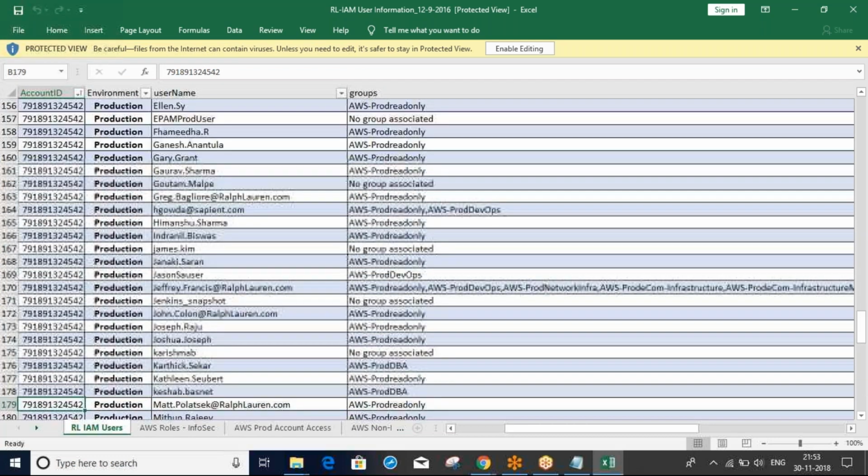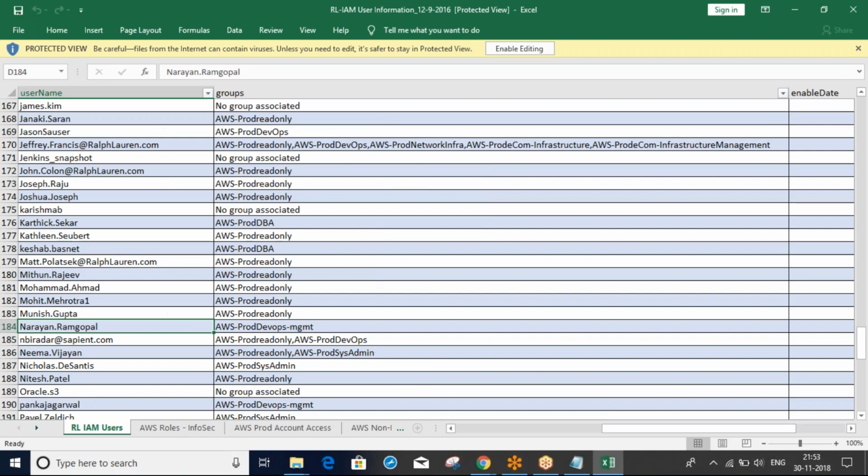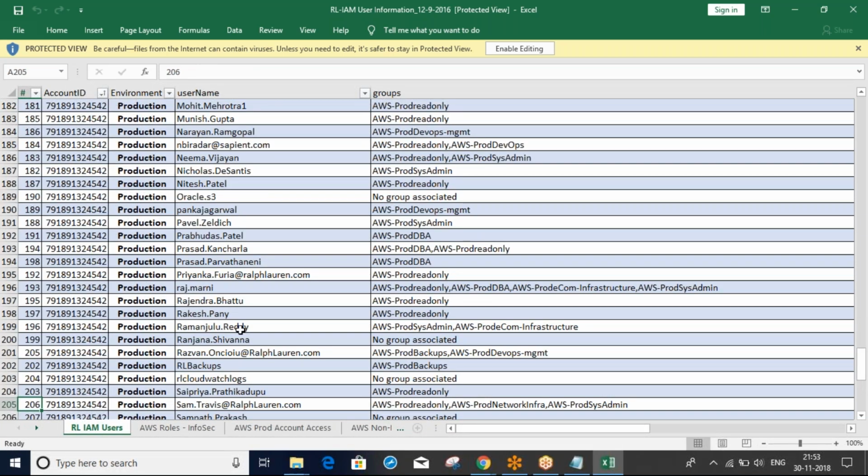You can see here prod, system admins like that. We will create groups, like prod read only, and we will provide the access. Any questions? Here, this is mine. Ramanjal Reddy, you can provide system admin. System admins, administrators, will get the full rights, this kind of admin. System admin, AWS, same.